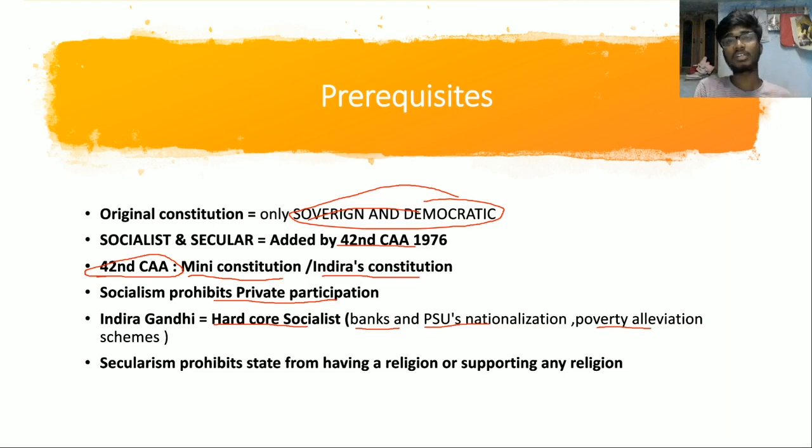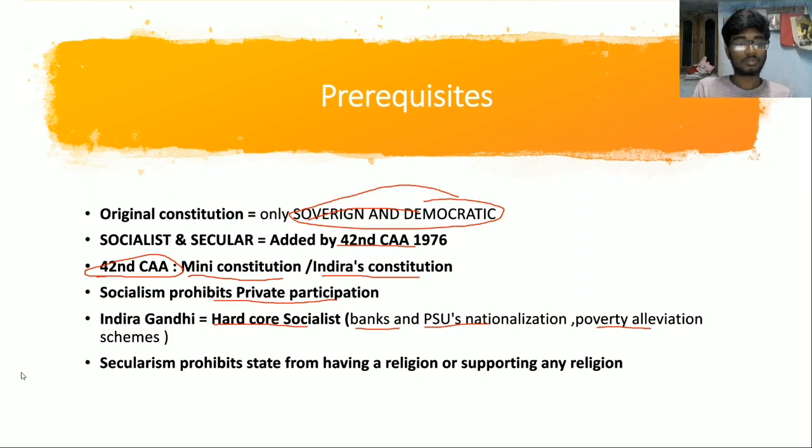That means equal treatment to all religions. Whereas Western secularism completely separates state from religion. That means there is a strict watertight compartment between state and religion. But in Indian secularism or positive secularism, equal treatment is given to all religions. That means either all religions are favored or they are treated equally.